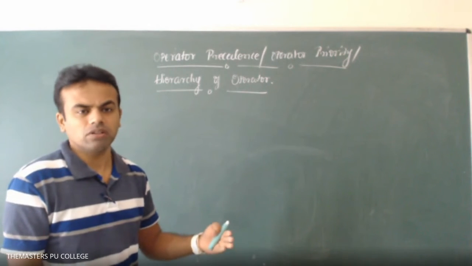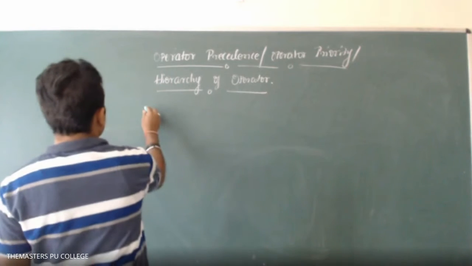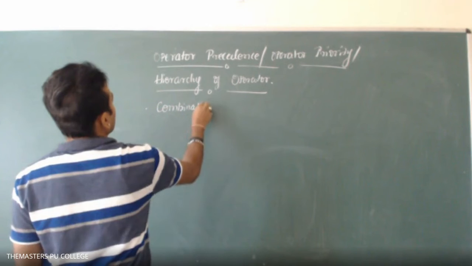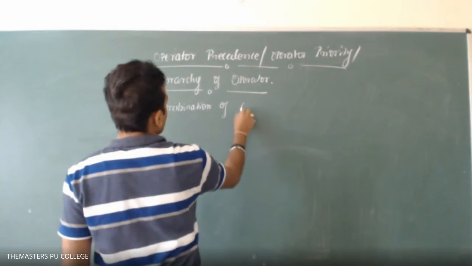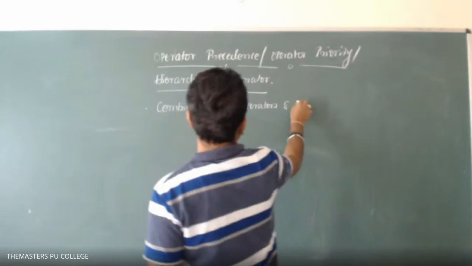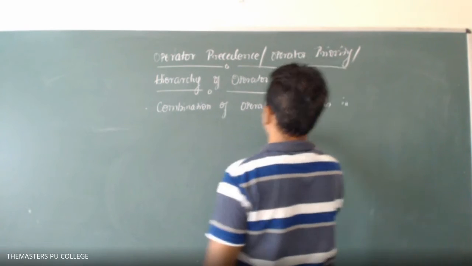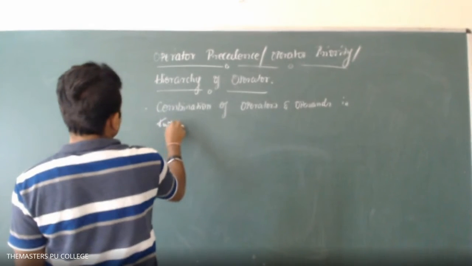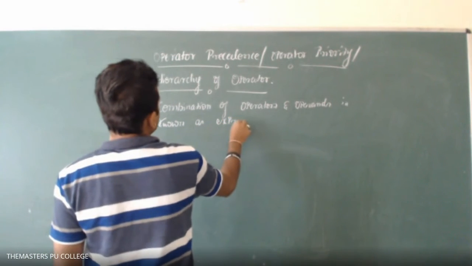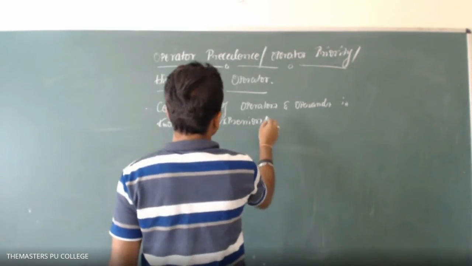Okay, so first of all, basically we will say: a combination of operators and operands is known as an expression.